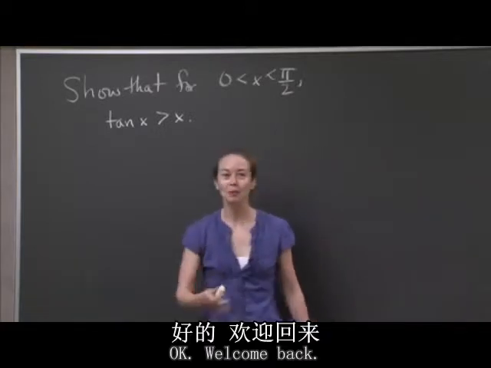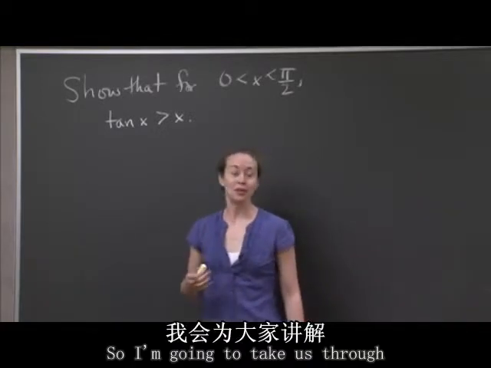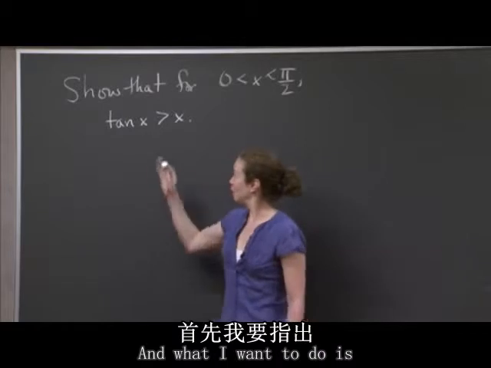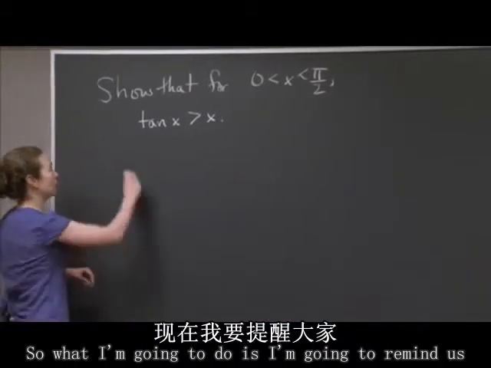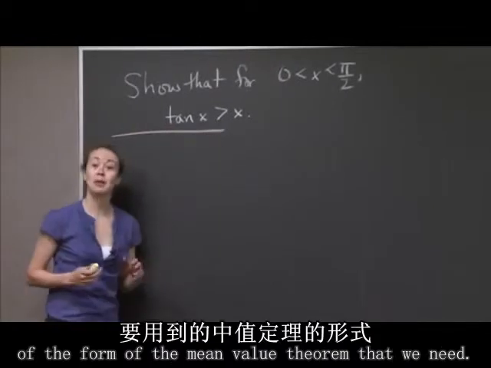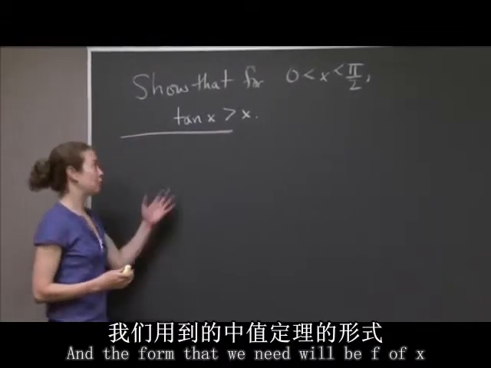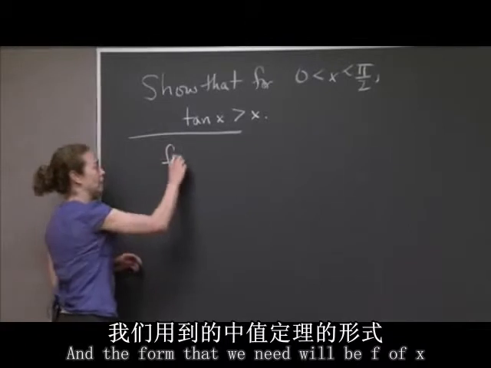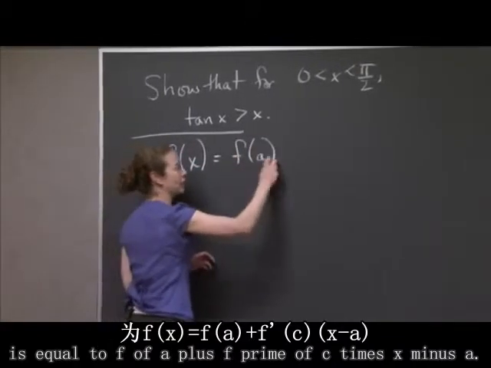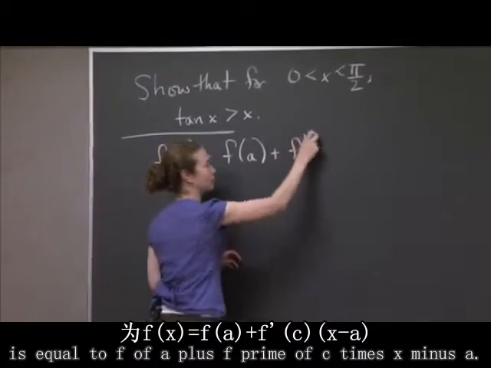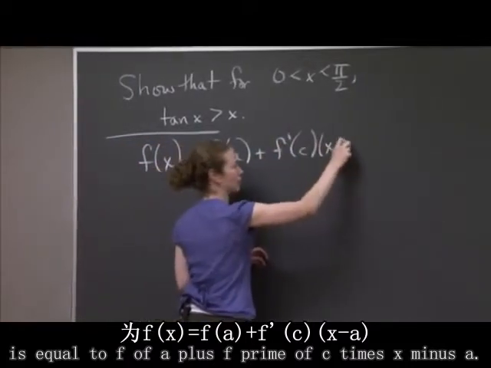Okay, welcome back. So I'm going to take us through how to do this problem. And I want to point out a few things initially. I'm going to remind us of the form of the mean value theorem that we need. The form that we need will be f of x is equal to f of a plus f prime of c times x minus a.